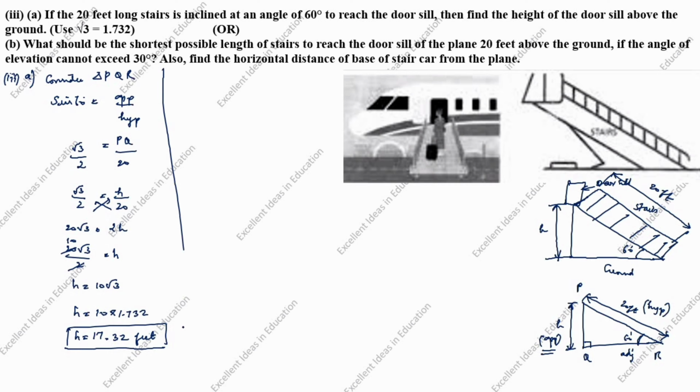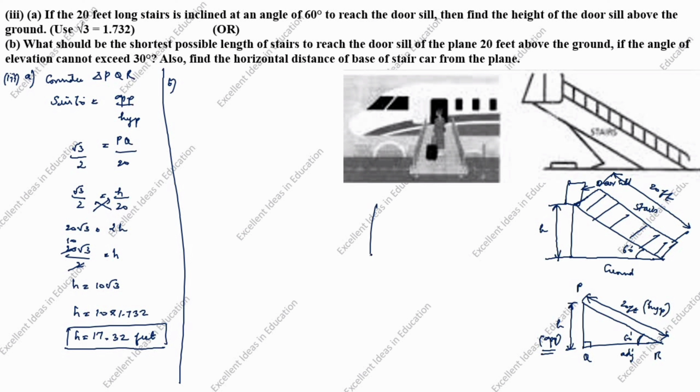Next, B question. What should be the shortest possible length of stairs to reach the door sill of the plane 20 feet above the ground? Length of stairs, you see stairs is here. This length we need to find. The door sill of the plane 20 feet above the ground. So this height is given as 20 feet.